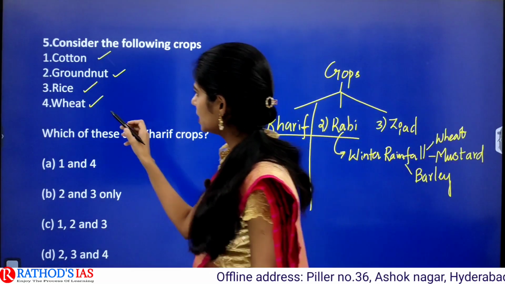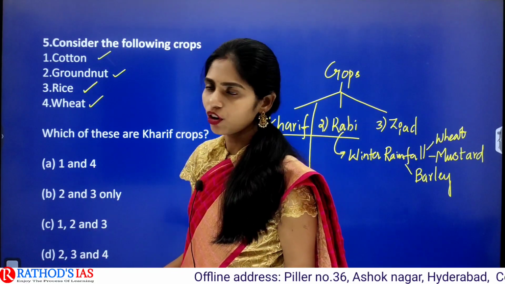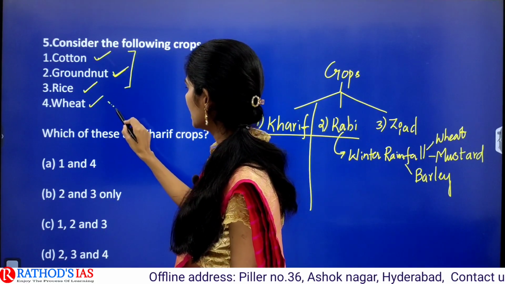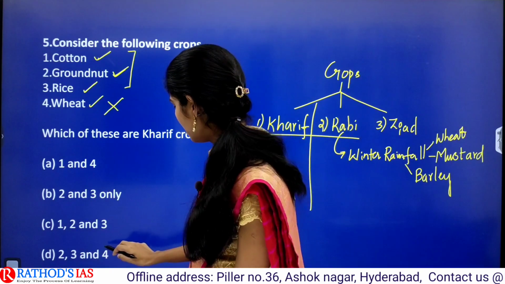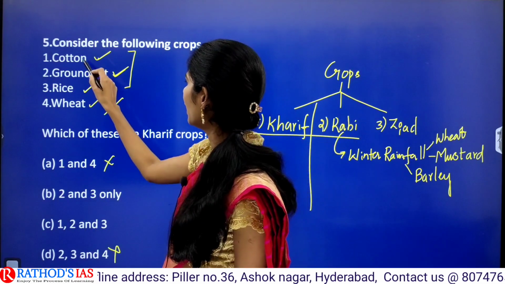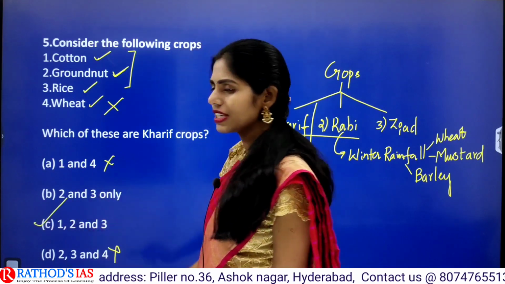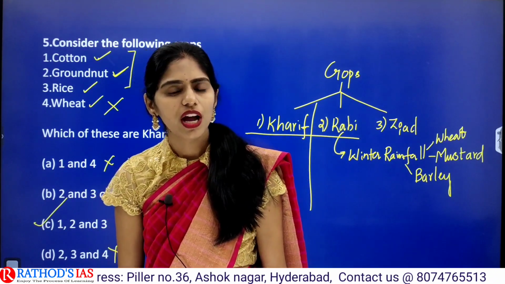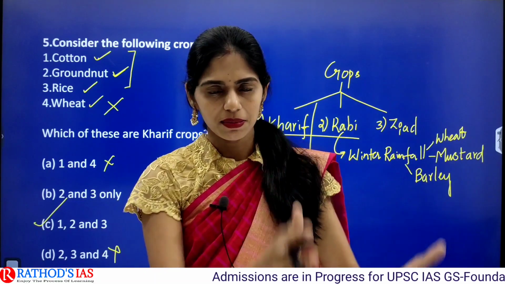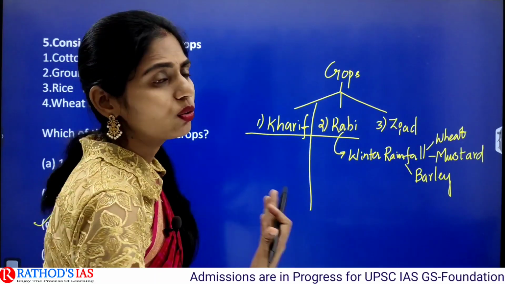So here if you see, rice is a kharif crop and groundnut and cotton, these three are kharif crops but wheat is not. So if you eliminate wheat, then you will come to the correct answer. That is 1, 2 and 3. Option C is the correct answer. So here you have to make a list of kharif crops as well as rabi crops separately and you can go through that.